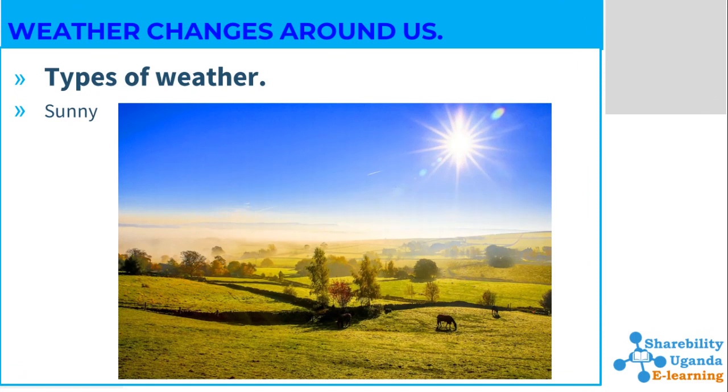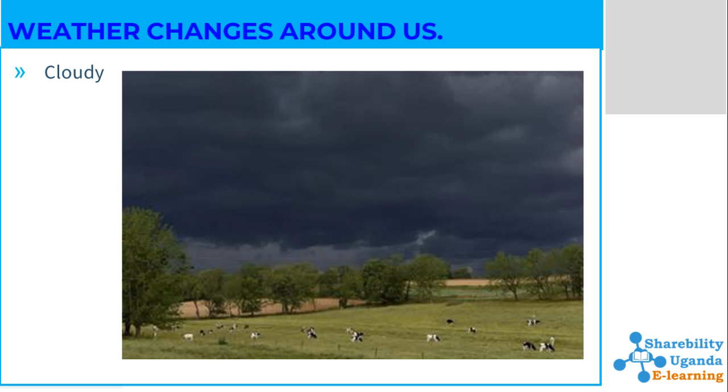We have various types of weather. The first one we shall discuss is called sunny. When the condition of the atmosphere is hot and the sun is shining, that is what we term as sunny weather. The weather is sunny when the sun is out shining and it's hot. Next, we have cloudy. When the conditions are cloudy, a bit cold, no sun, it's not raining, but it's covered. That is what we call cloudy weather.